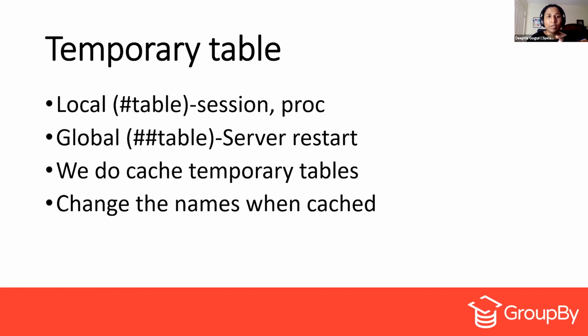That particular number is nothing but an incremental number that SQL Server will generate automatically for each and every temporary table you create. But for storing that into the cache, the underscores and the number will be removed and a different name will be generated. And when that name is generated before going into the cache, that information should also be updated inside the system tables of the TempDB.